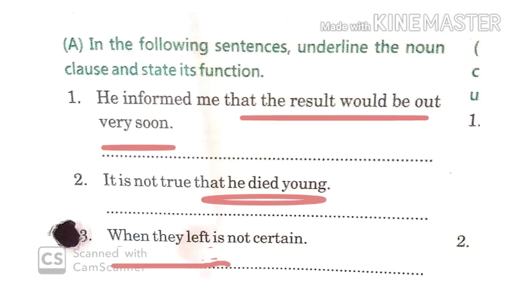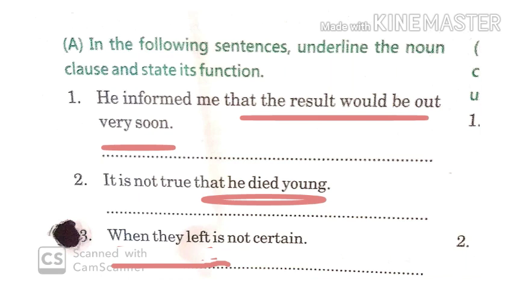So let's begin with exercise A, that is noun clause. The question is, in the following sentences, underline the noun clause and state its function. The first sentence is, he informed me that the result would be out very soon. Now I told you that noun clause answers the question what. So over here, what will be the noun clause? He informed me what? Yes, the answer will be that the result would be out very soon.